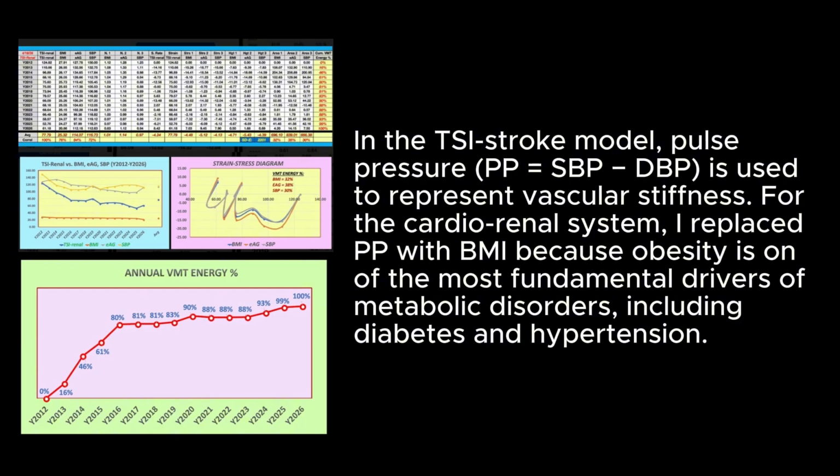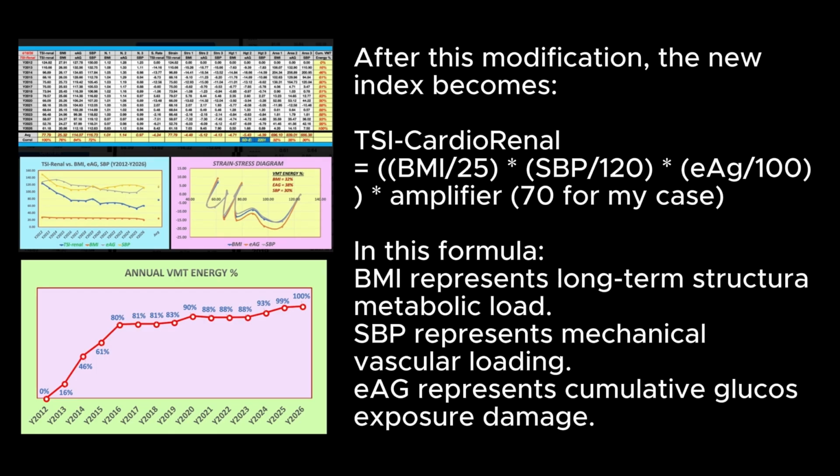For the cardiorenal system, I replaced PP with BMI because obesity is one of the most fundamental drivers of metabolic disorders, including diabetes and hypertension. After this modification, the new index becomes TSI CardioRenal = (BMI/25) × (SBP/120) × (EAG/100) × amplifier 70.